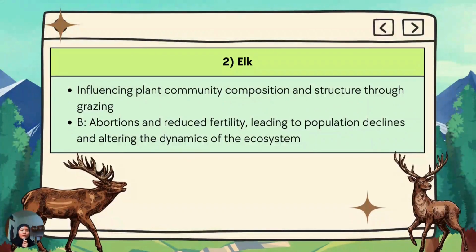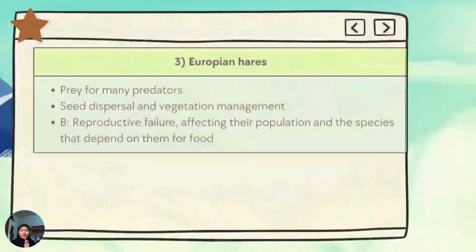The second one we got here is elk. So they influence the plant community composition and structure through grazing, just like before. So what did brucellosis do to them? They cause abortions and reduce fertility, leading to population declines and altering the dynamic of the ecosystem.